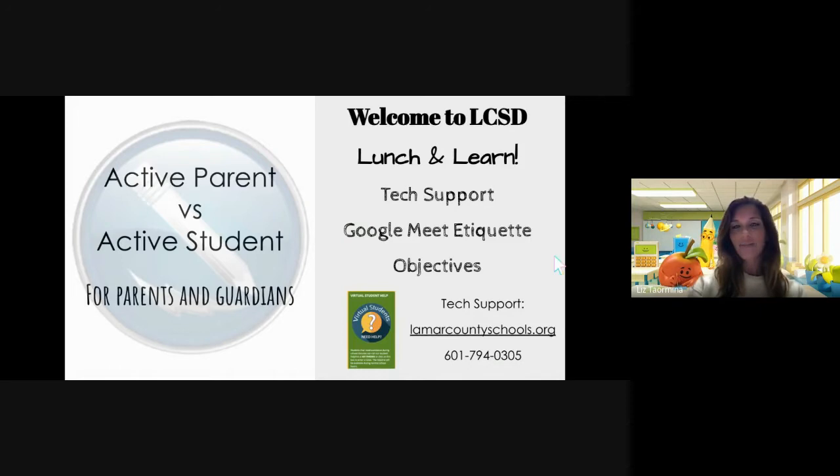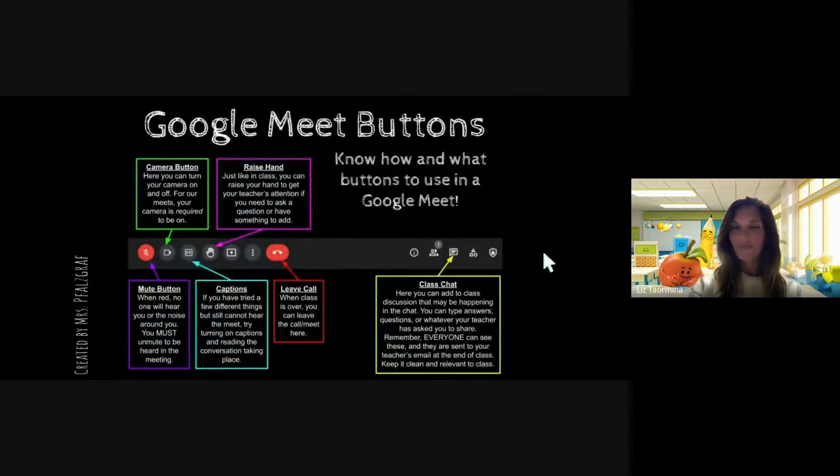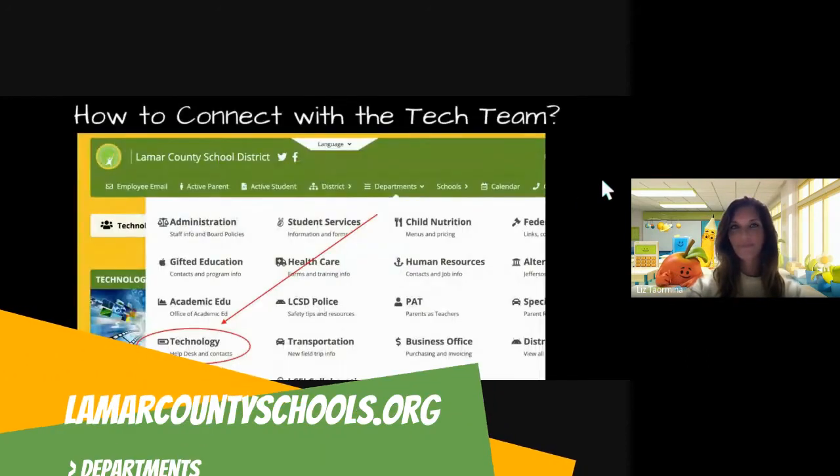All right, and we're going to look at one little slide that will show you some Google Meet controls so you'll know how, if you're able to log in live, to drop questions in the chat and or turn your camera and microphone on and off in the Google Meet. And here we go. So you have your chat icon down here, and then of course you have your mute and camera features here and some additional things that you may need. And of course you can leave the call at any time.